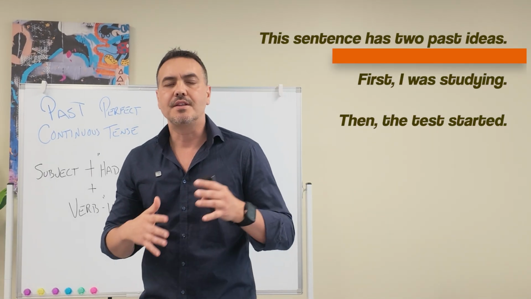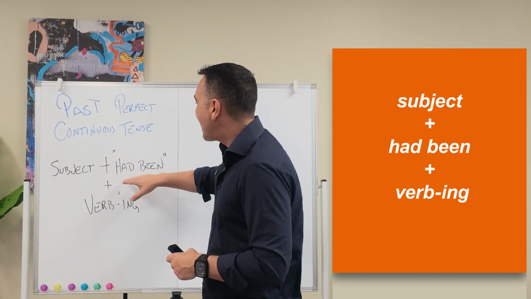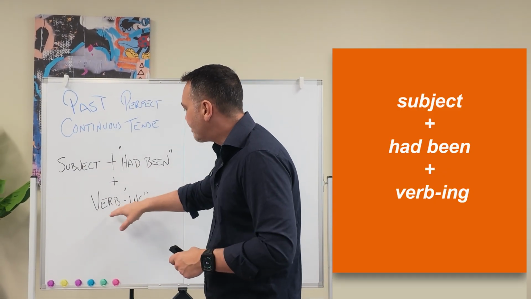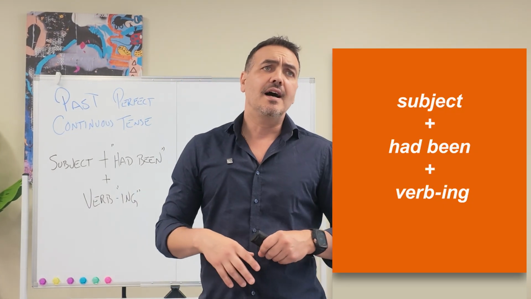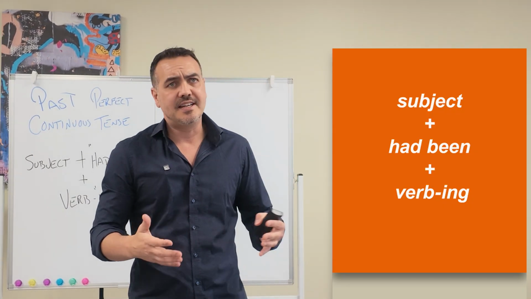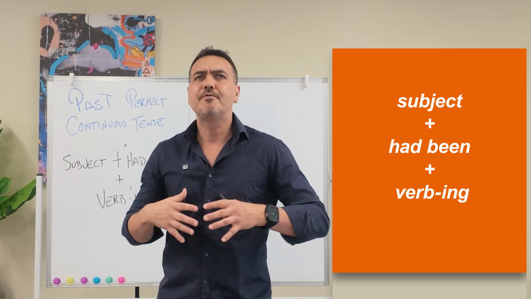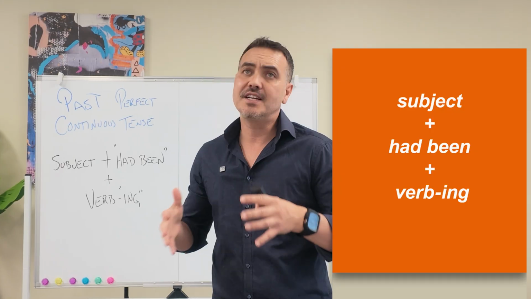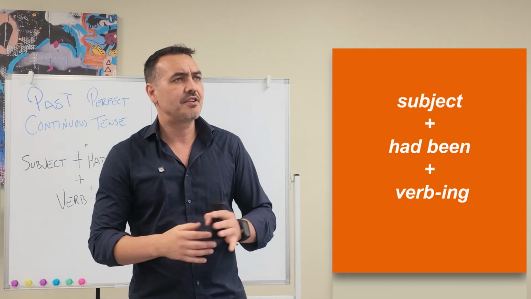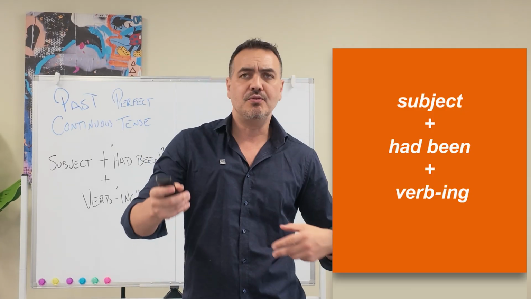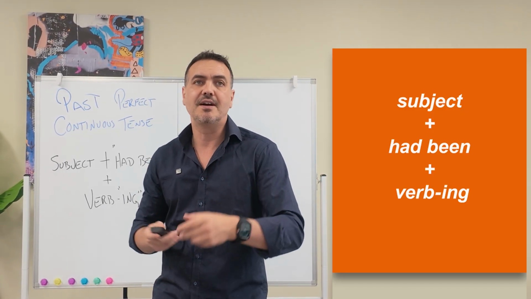Now, the structure for this is subject plus had been, and then the verb with the ing. Okay, such as I had been studying or you had been waiting. One helpful thing about the past perfect continuous is that had been is the same for every subject. So you don't have to change it if it's I, you, we, or he, she.